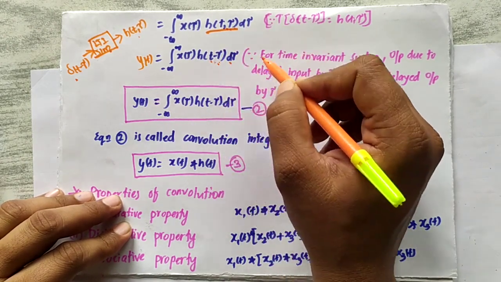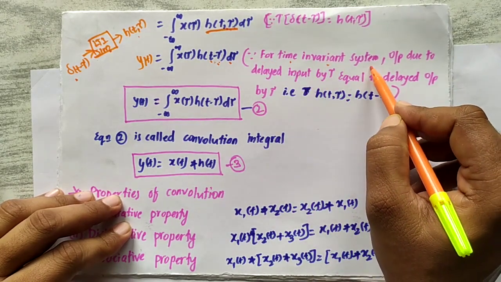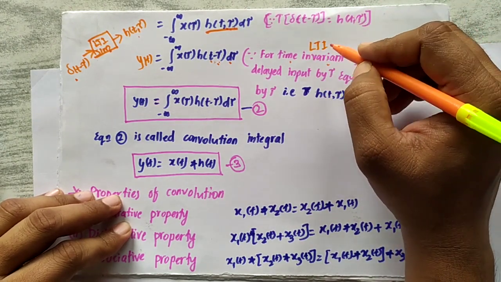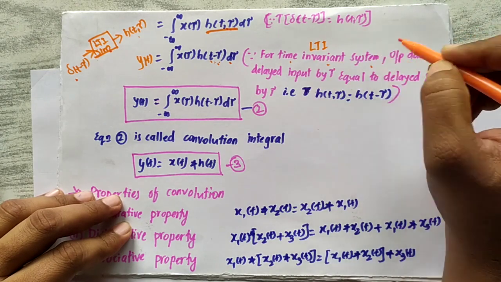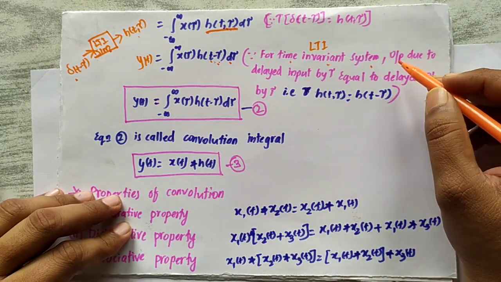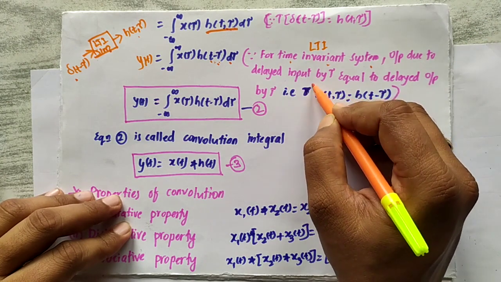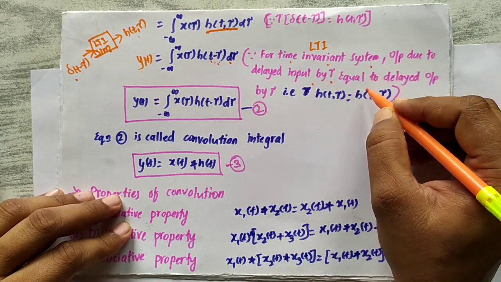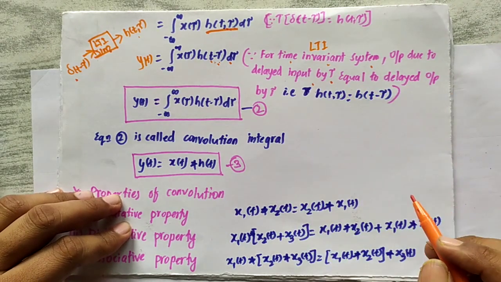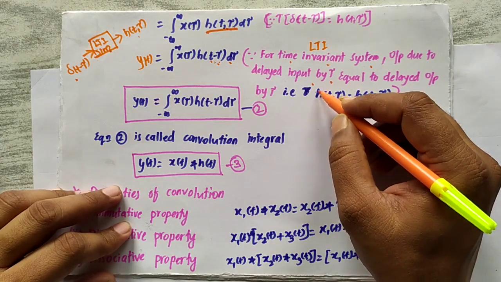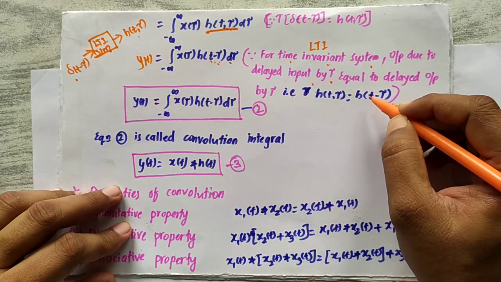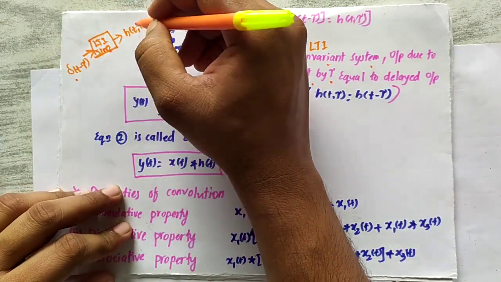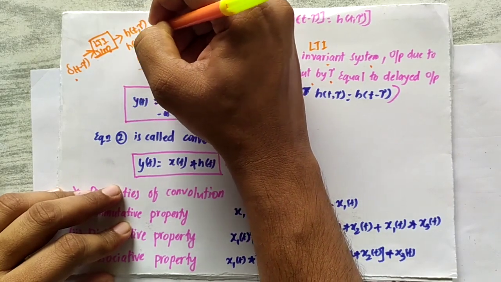How can I write this one? Because we are considering an LTI system, it is linear in nature, and also time invariant. So because of this, what will happen? We know that the output due to a delayed input, whether the delay is tau or t units, will produce the same amount of delay in the output. That's why h of t comma tau is nothing but h of t minus tau. Simply, delta of t minus tau input to the LTI system will produce h of t minus tau.